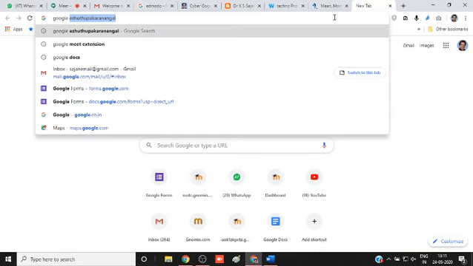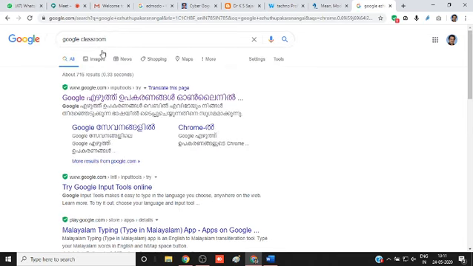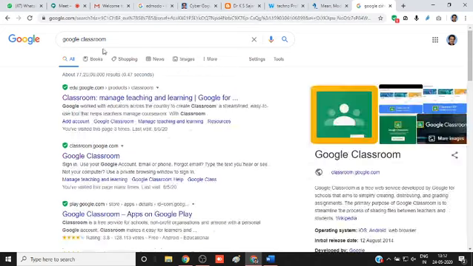It is just a file sharing platform. You can conduct some online quizzes. That's all. Google Classroom, I think you may be familiar with all these things. But if you use a Genomio account, there is no need of Google Classroom, Edmodo, etc. Because all these platforms require an installation on the part of the students. They have to install Google Classroom, and they have to install Edmodo. But in the case of Genomio, students need not install anything.